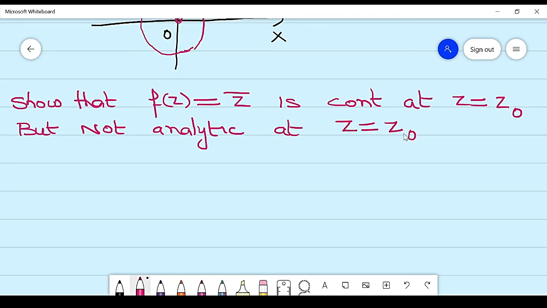It is some point. My aim is to prove that this function is continuous at any point, but it is not analytic.